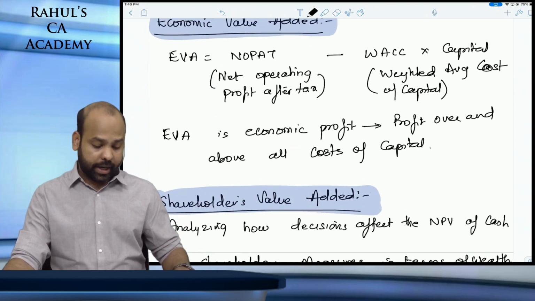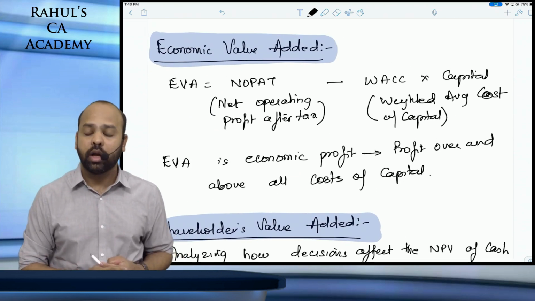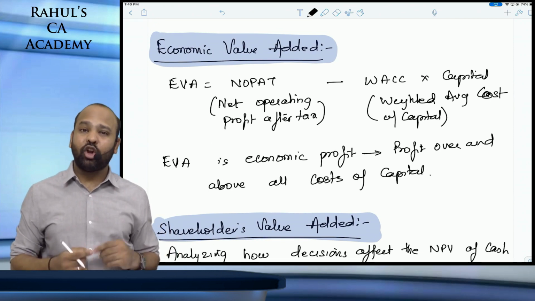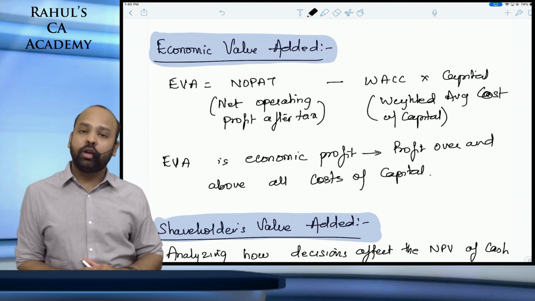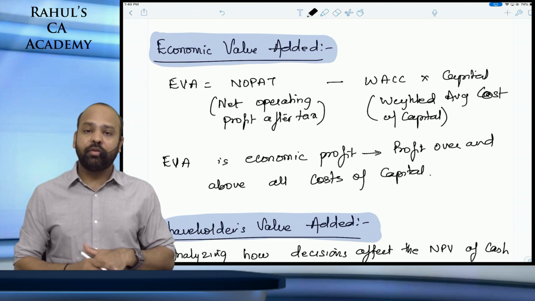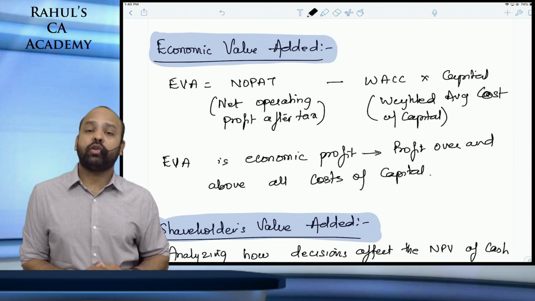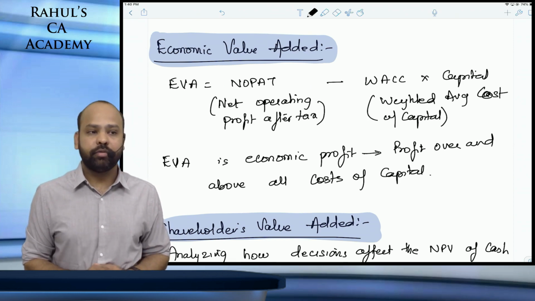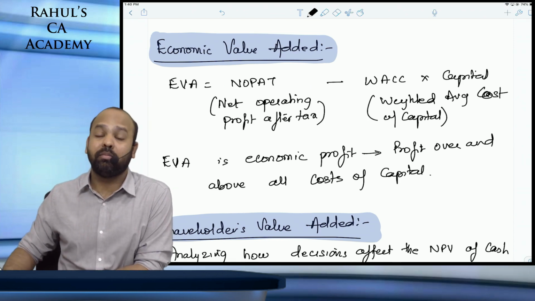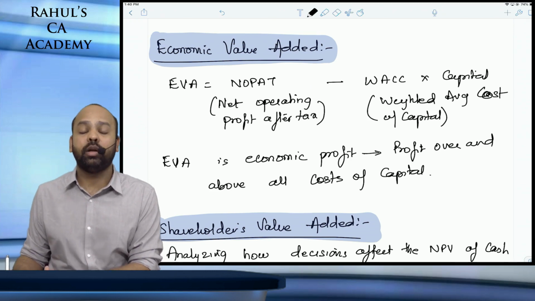Yes, economic value added is the next concept under financial measures. We did return on investment, we did residual income. Economic value added is an economic profit. This is more in economic terms rather than accounting profit. Economic profit is also your net operating profit after taxes minus the cost of capital on the investment made in the firm. I repeat, it is net operating profit after taxes minus the cost of capital on the capital that has been employed in a particular division.